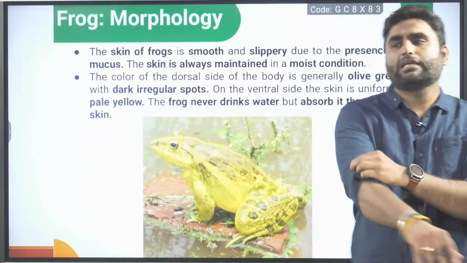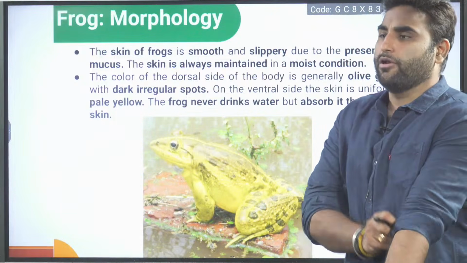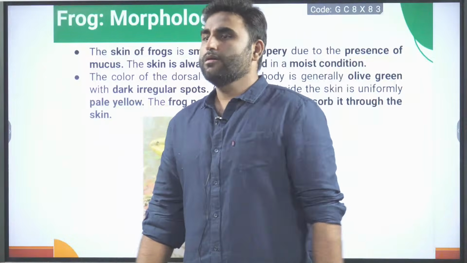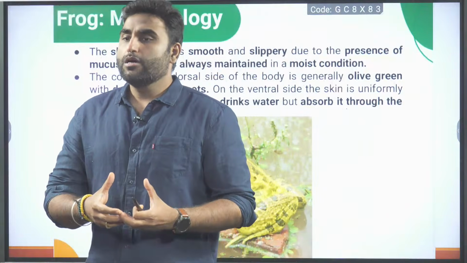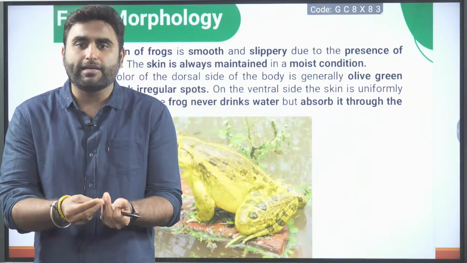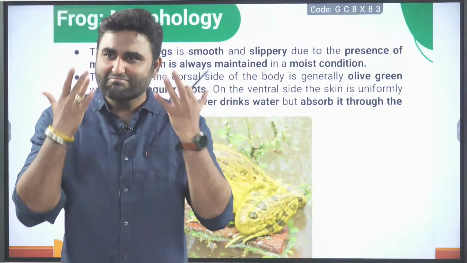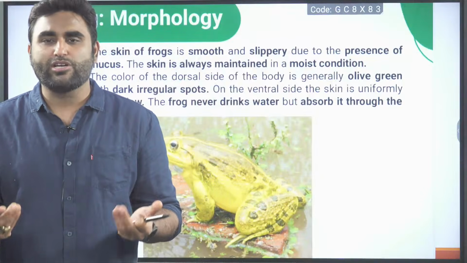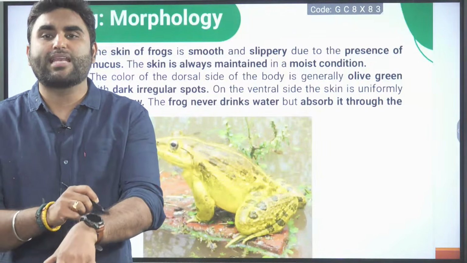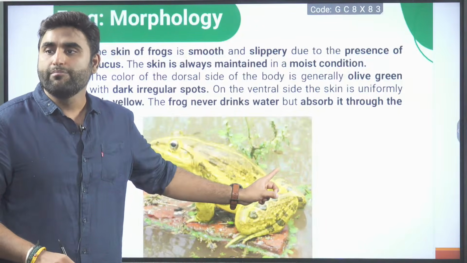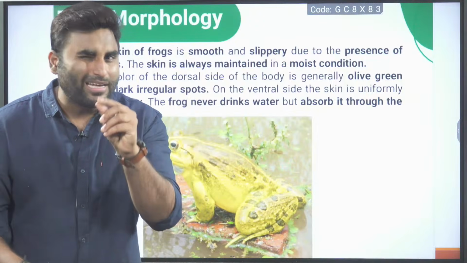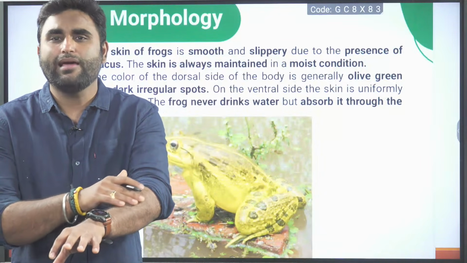Moving ahead, next, let's talk about the morphology now. So that was the general characteristic. Now let's talk about the morphology. When you hold a frog, it is very difficult to hold because the frog is very smooth and slippery. A lot of mucus is there on the body, like applying some moisturizer. On their skin, they have mucus glands. Mucus glands secrete a mucopolysaccharide, which mixes with water and becomes a slimy layer.